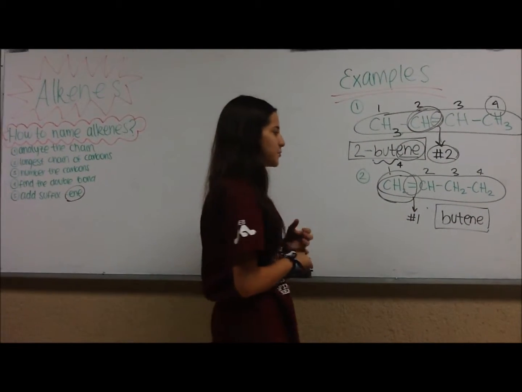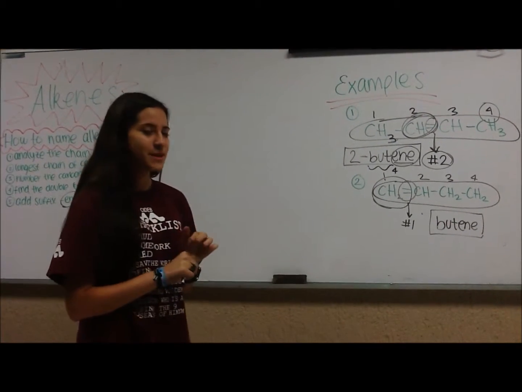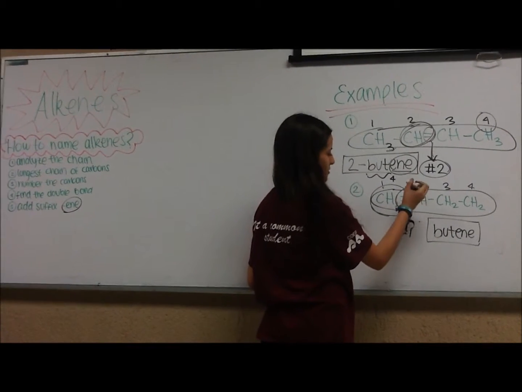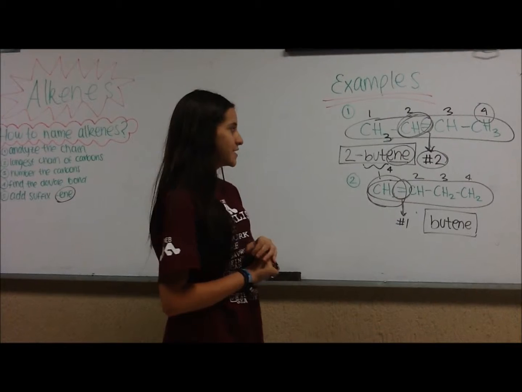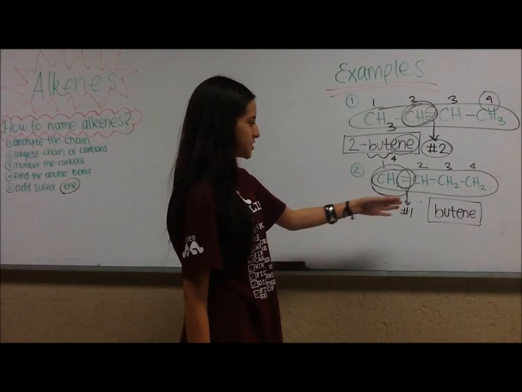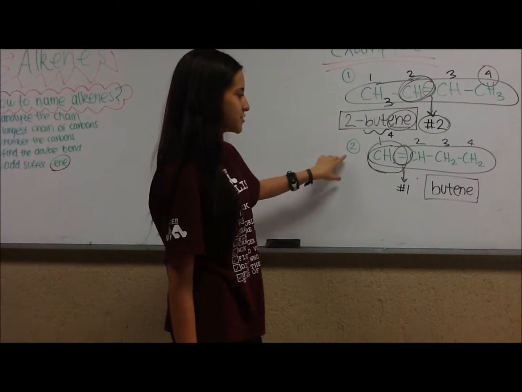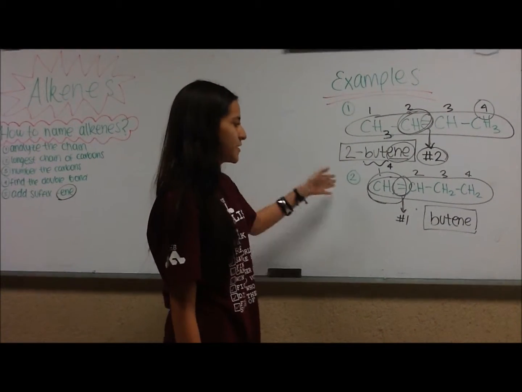Now with the next example, we have a similar chain, and we need to follow the same steps. We first analyze the chain, and notice that we have a double bond. This means we're working with alkenes. Now we need to find the longest chain, which is the whole chain, and now we'll number from the atom closer to the double bond, which is the same as the previous example, from left to right.